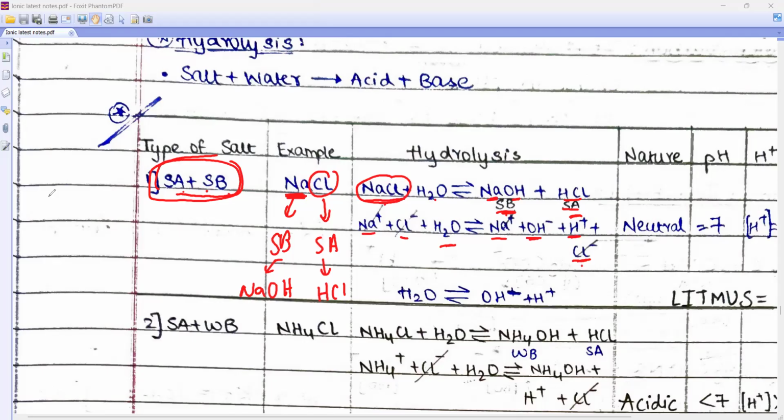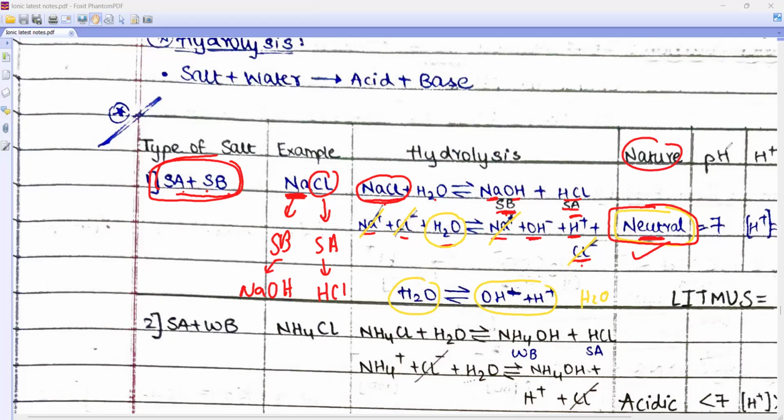Now, which are the common ions on both sides? Na and Cl. Na cut, Cl cut. So what am I getting here? Water. This OH minus and H plus will react. It will give me water only or not? Yes. So in my final solution, will I get any ions? No, beta. Neither will I get H plus nor OH minus, because H plus and OH minus will react to give me water. So my final solution is what? Rhea, what will the final solution be? Nature of the solution? Neutral.